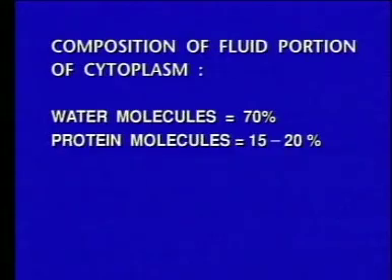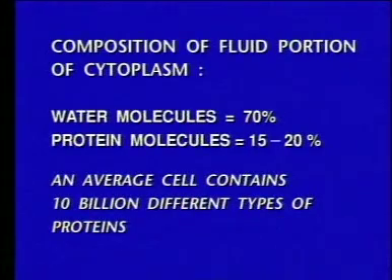Cytoplasm is a highly organized semi-fluid substance which acts as a ground substance for the chemical reactions of the cell. About 70% of the cytoplasm is composed of water molecules, while 15 to 20% consists of different types of protein molecules, nearly 10,000 different types, while 10 billion protein molecules occur in an average cell.